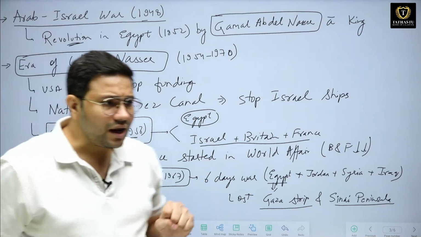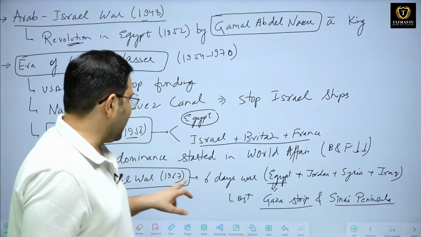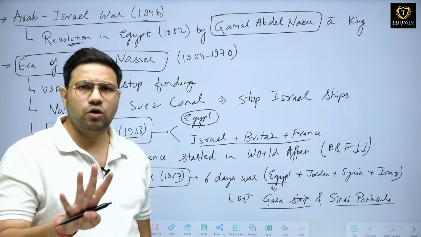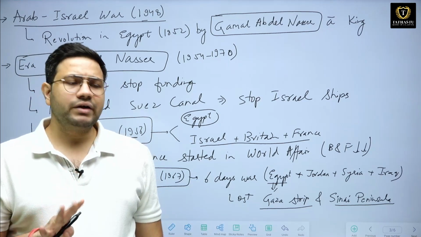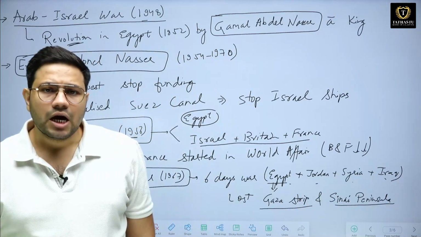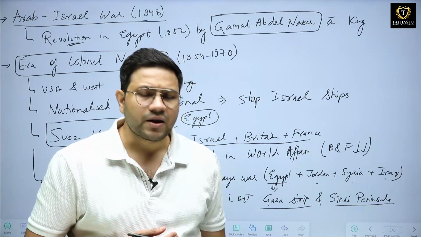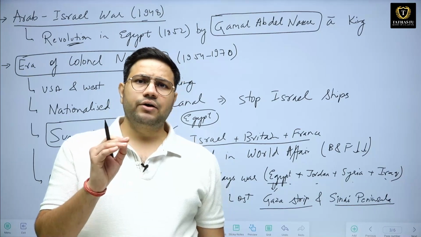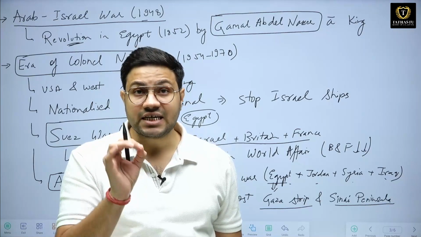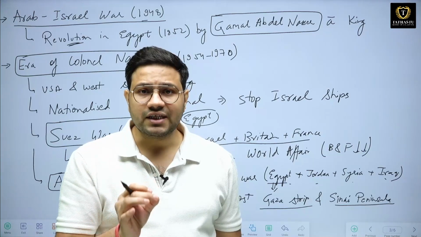Clear this much? Now, after this, Nasser participated in the second Arab-Israel war that was held in 1967. It is also known as the 6 Days War. There were 4 countries who were directly involved in the attack on Israel: Egypt, Jordan, Syria and Iraq. The other Arab countries were supporting indirectly through financial aid, military support, or arms and ammunition. But Israel defeated all these countries in just 6 days, and they all had to lose even their territories.